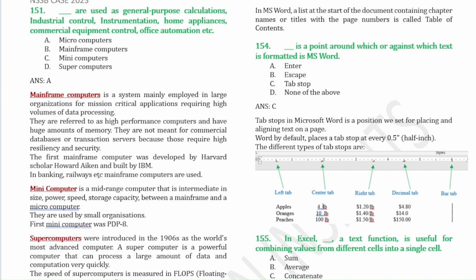The first mainframe computer was developed by a Harvard scholar named Howard Aiken, and it was built by IBM. A minicomputer is a mid-range computer that is intermediate in size, power, speed, and storage capacity. So it lies between a mainframe computer and a microcomputer. The first minicomputer was PDP-8, so this is important.